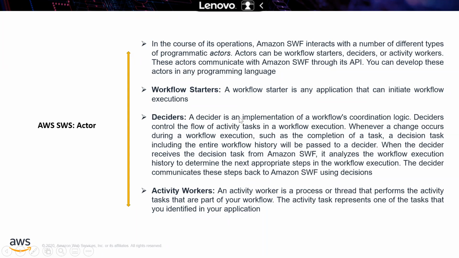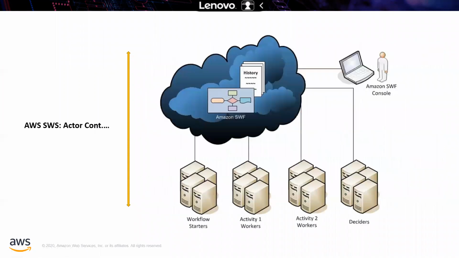So the workflow starter starts the work, but before that, the decider will check everything: the plan and schedule will all be decided by the decider. After that, it moves to the workers so that the workers will perform that job. This is a simple diagram to show you how it works. Workflow starters initiate the work and activity workers perform it, but before that, the decider will plan everything so that these people can work.